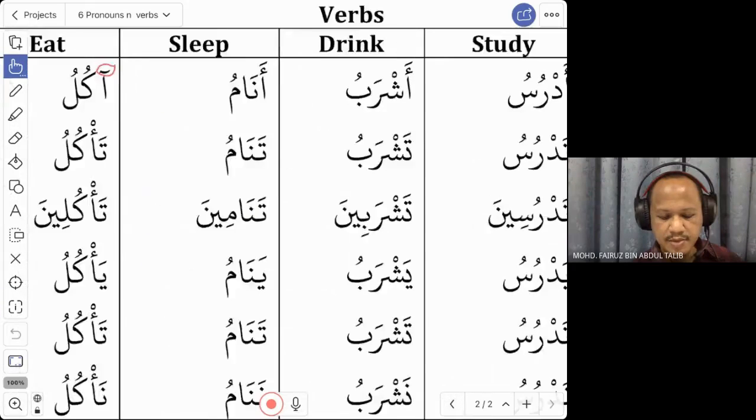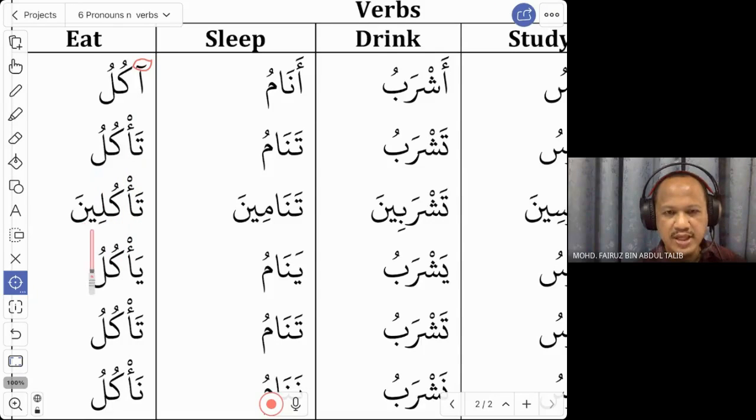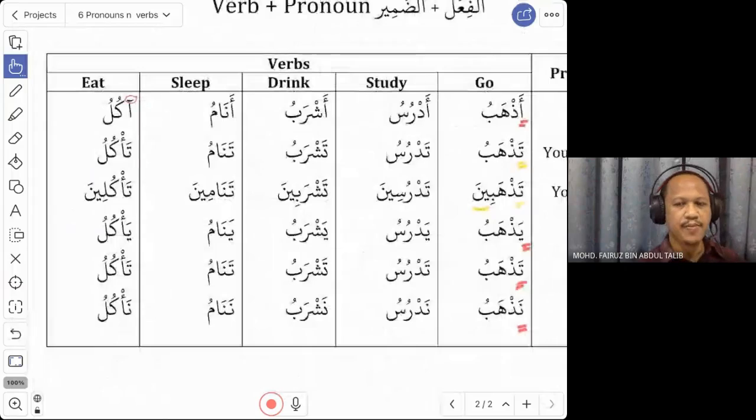And the last verb is I eat. Akul. You eat, ta'kul. You eat for female, the same word ta'kul, but you end it with in: ta'kulin. Okay, so ta'kulin is you eat. Yes. So these are the changes. The six changes that you should know for the six basic pronouns.